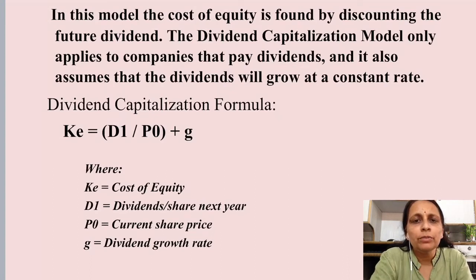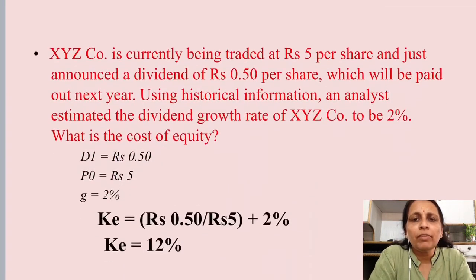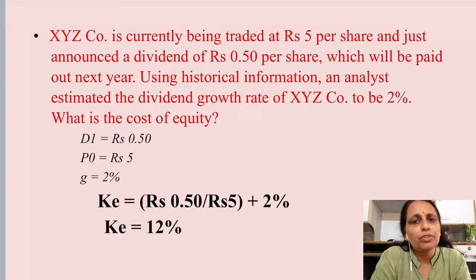Look at the illustration. XYZ company is currently being traded at rupees 5 per share. 5 per share is the current market price of the share, and it just announced a dividend of 50 paisa per share, which will be paid out next year. So this is D1, which is given to us. Next year they will pay a dividend of 50 paisa per share. Using historical information, analysts estimate that the dividend growth rate of this company may be 2%. So 2% is the growth rate.